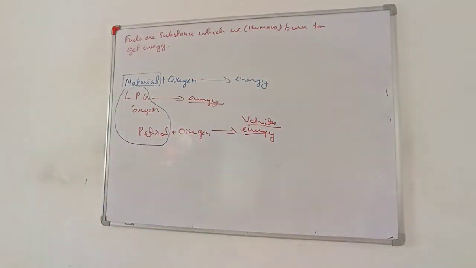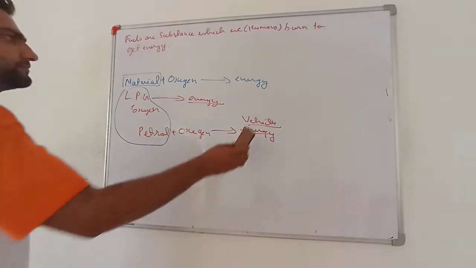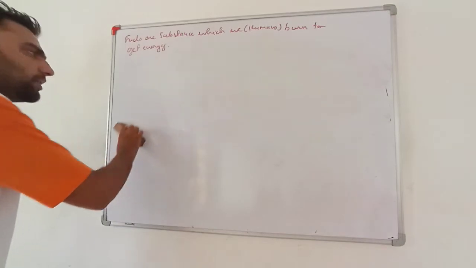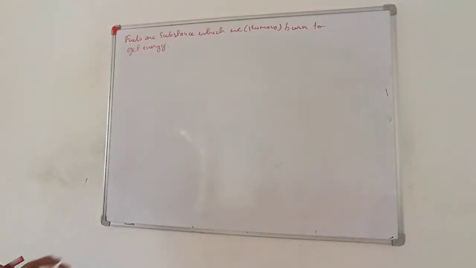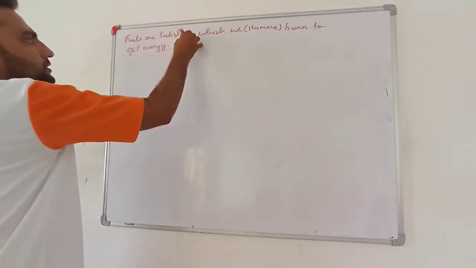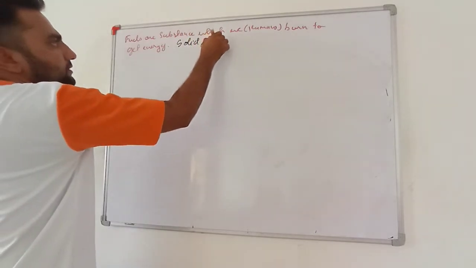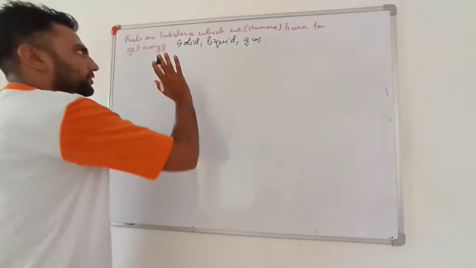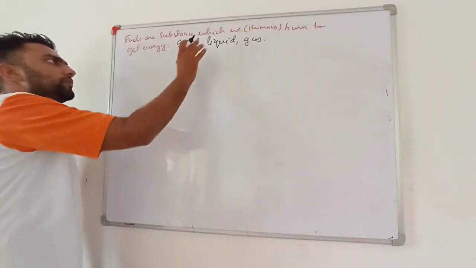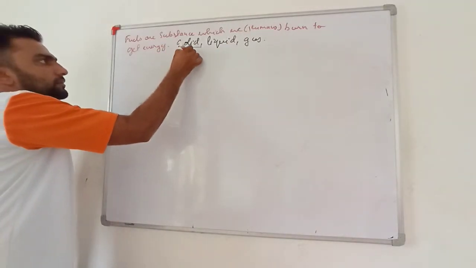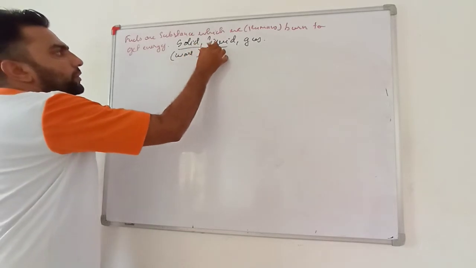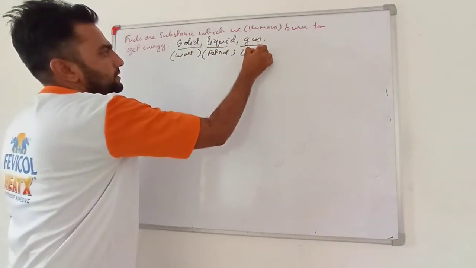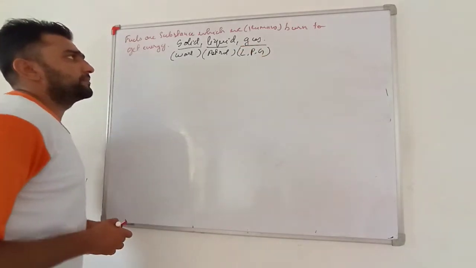See my dear students, basically fuels are of three types. You can get them in the form of solid, liquid and gas. Solid, wood; liquid, petrol; gaseous, LPG.